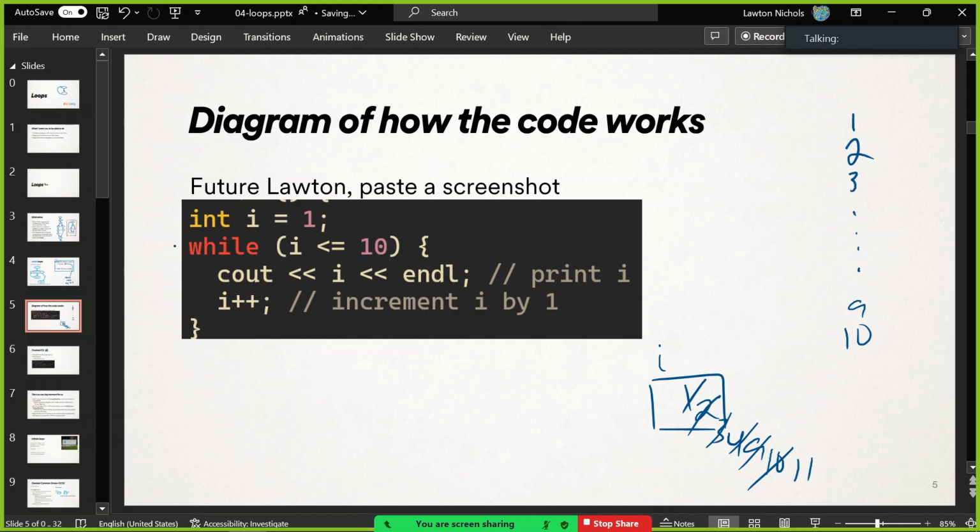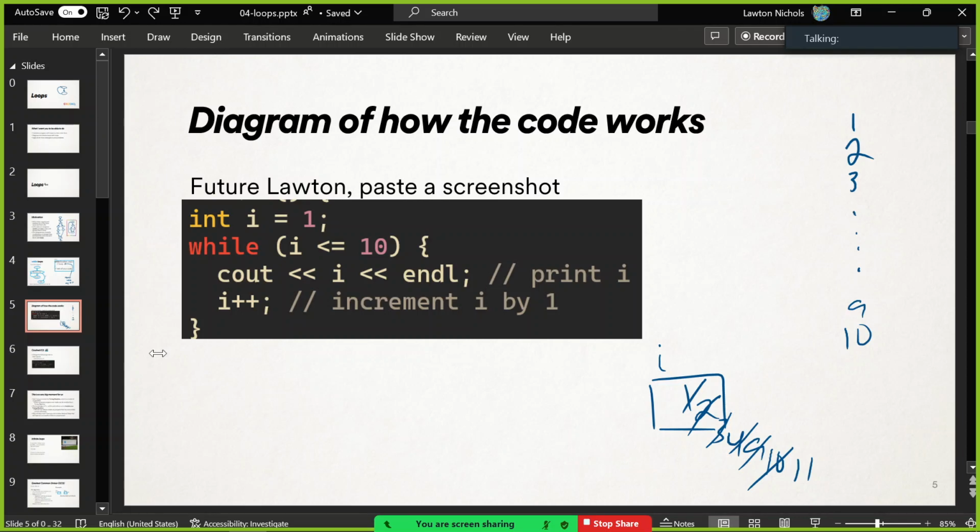And this is what stops it, right? So we go back to the condition one last time. I is now 11. Is 11 less than or equal to 10? No, false. So that stops our loop, and that continues the rest of the code down here, okay? That's how that's working. Any questions now that we've seen that idea in action?